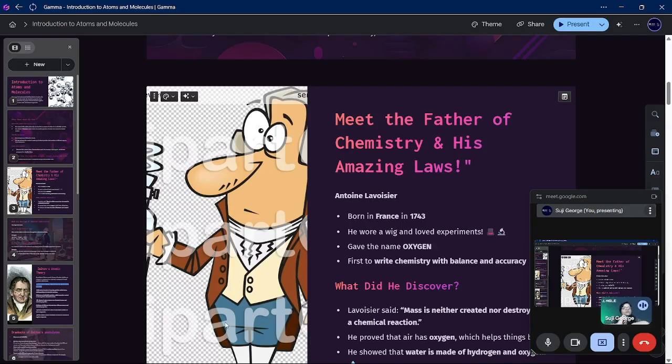So this is the father of chemistry, and he put forward some amazing laws which are still useful and relevant in chemistry. Okay, he was born in France in 1743, and he wore a wig.